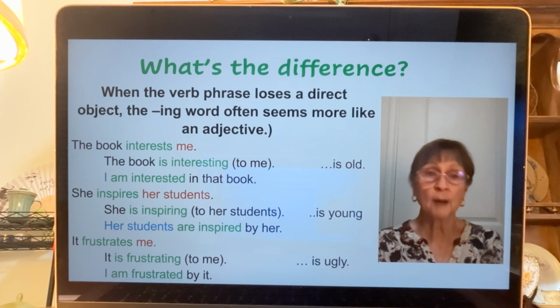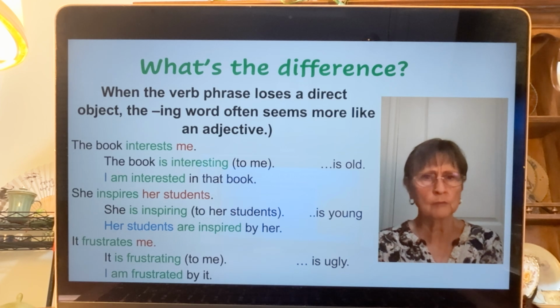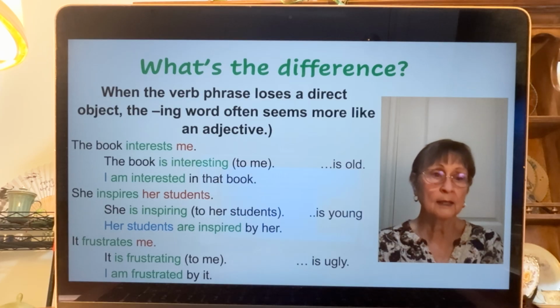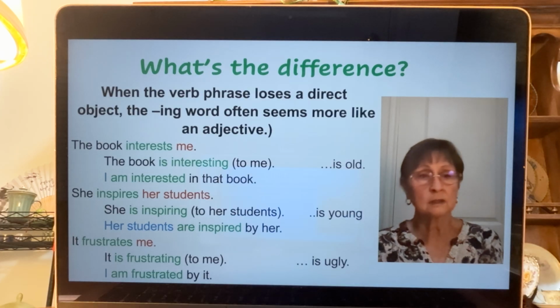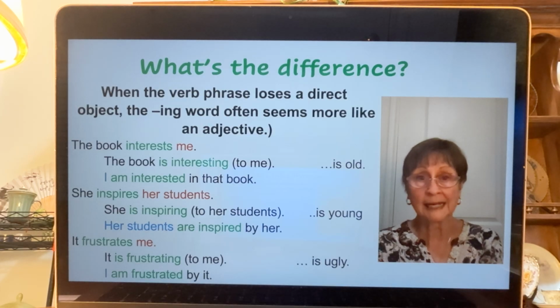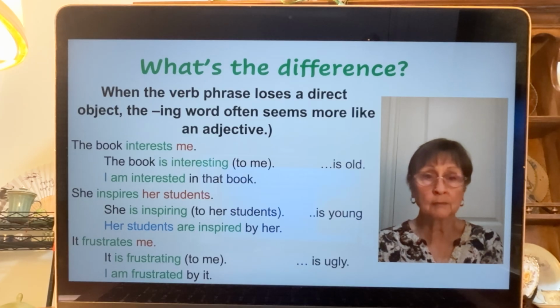They're being inspired. It frustrates me. It makes me so mad. It frustrates me. It is frustrating to me. Use the same thing. I am frustrated by it. Me goes to the front, it becomes I, and it goes to the end of the sentence. So what's frustrating? It. In every sentence, it is what's frustrating, and it has an effect on me, and I become frustrated.